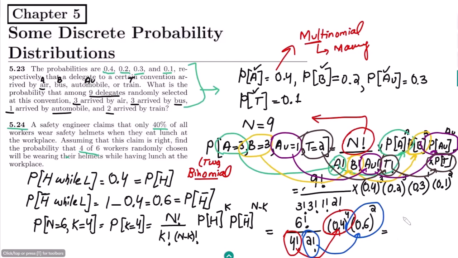So it would be n factorial divided by class 1 factorial multiplied by class 2 factorial, and the probability of class 1 raised to the power class 1 multiplied by the probability of class 2 raised to the power class 2, which is similar to this one, just here in case we have two classes. So this is basically the difference between the multinomial and binomial theorem. You can find out the answer using the calculator.